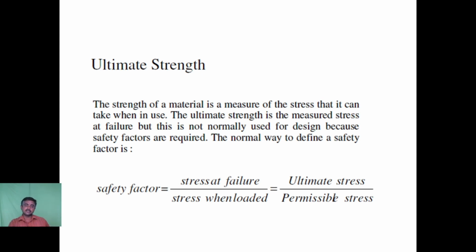If the factor of safety for a material is less than 1, it shows that the maximum bearing capacity of the material is lower than the permissible stress, which results in the failure of the material. So always the ultimate stress should be greater than the permissible stress. The material which has been designed should be exposed to a stress much lower than its ultimate stress.